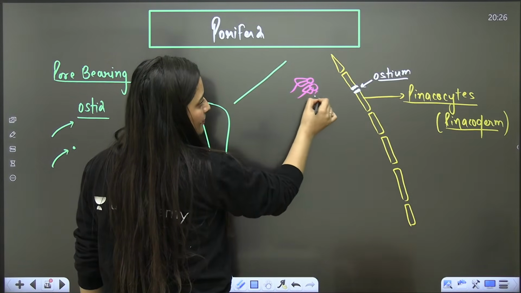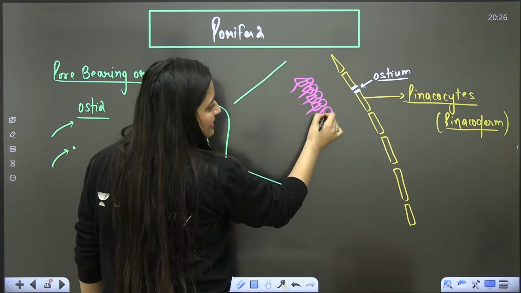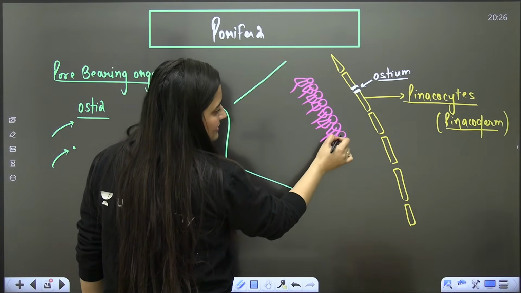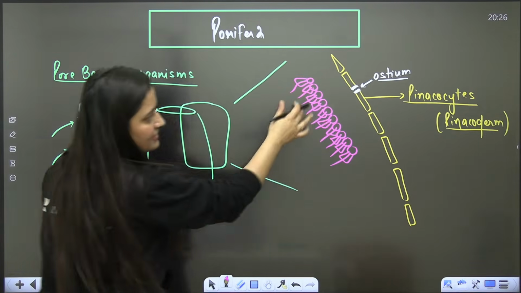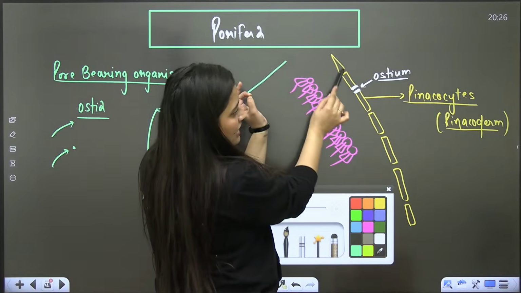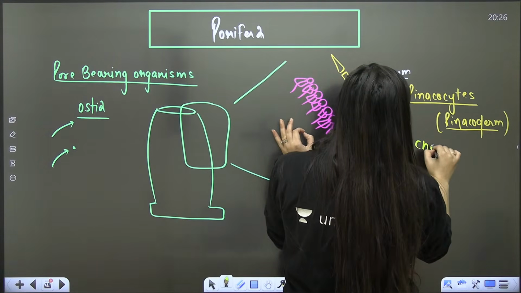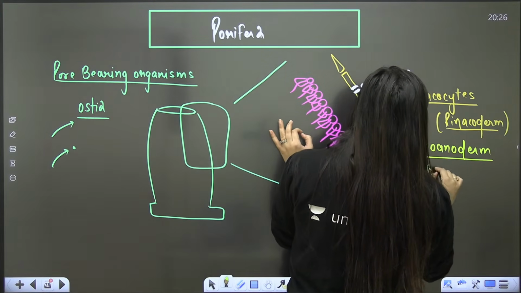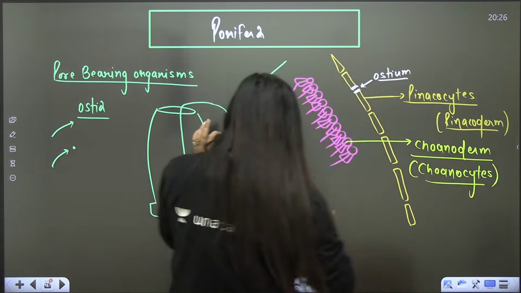Some special cells are present here, and that is the thing that you need to remember about these poriferans. You need to remember about these cells in their case. So imagine the structure. I'll show you the other diagrams also. Outermost is pinacoderm, then the innermost layer is known as choanoderm. And this layer is made up of special cells. They are choanocytes. I'll come to this.